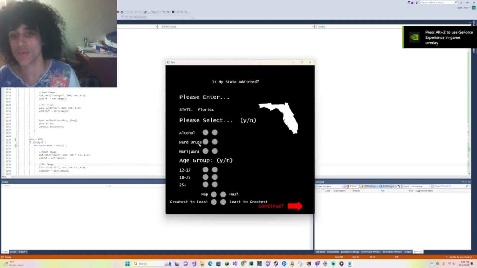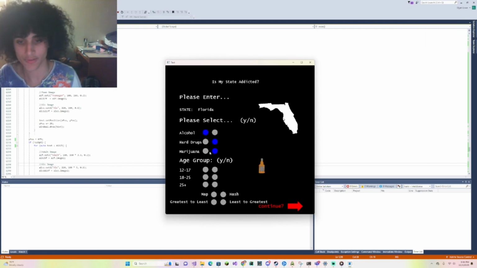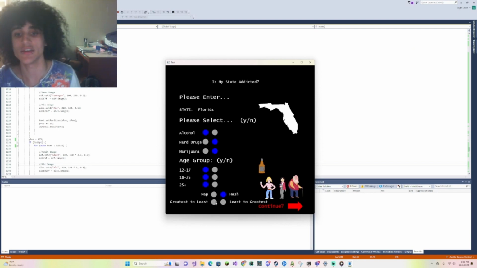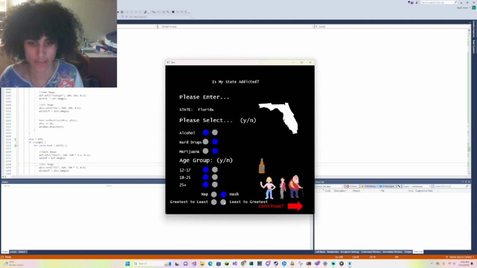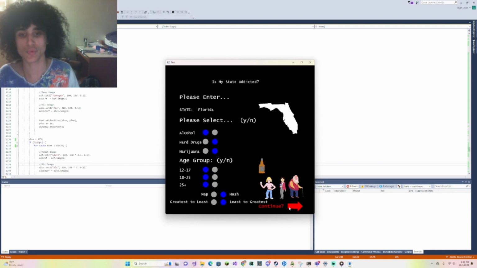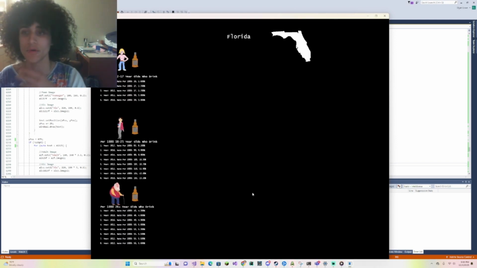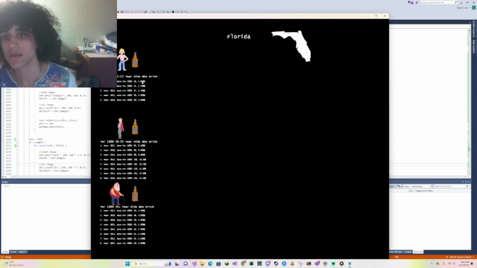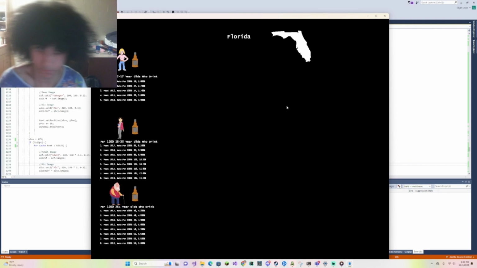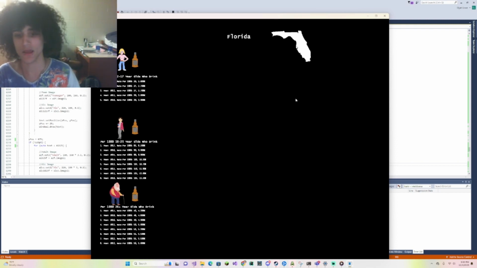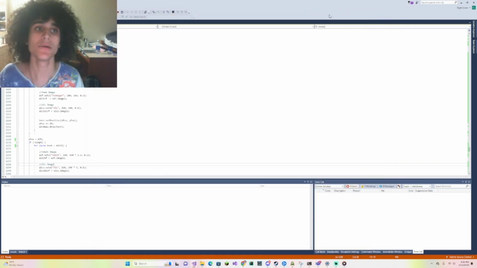We want to know more about the alcohol problem in Florida. We would just select alcohol and nothing else, for all age groups, with a hash implementation from least to greatest. With this selection, we'll know if the trend of alcohol use is reducing or improving for the youth of our state. As we can see, the rate for 18 to 25-year-olds is actually decreasing, which is a great insight we can get from this expression of data.